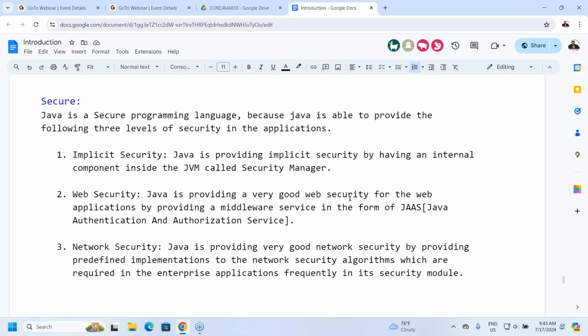What is that JAAS actually? Java Authentication and Authorization Service. Because of this JAAS, Java is providing very good web security. How can we say that Java is providing very good network security? Because of predefined implementations for the security algorithms. What are the security algorithms? Encryption and decryption algorithms. Because of that reason, Java is providing very good network security.